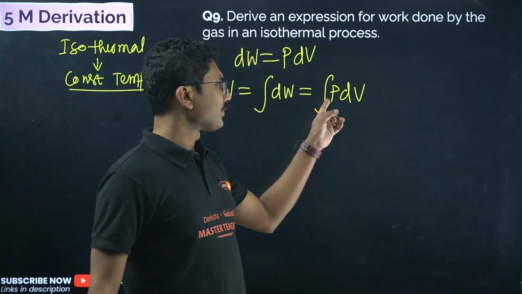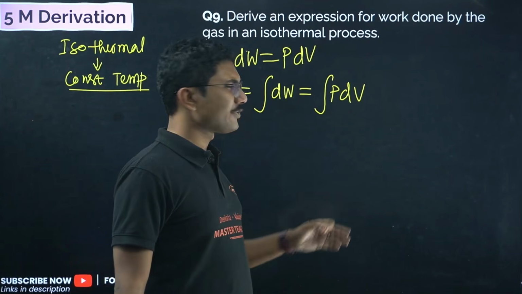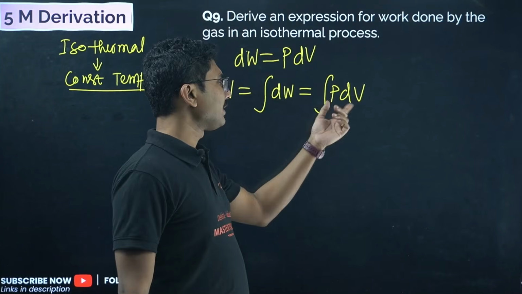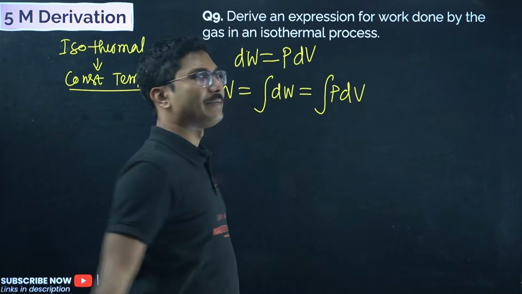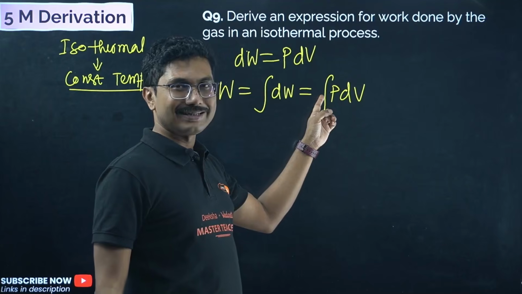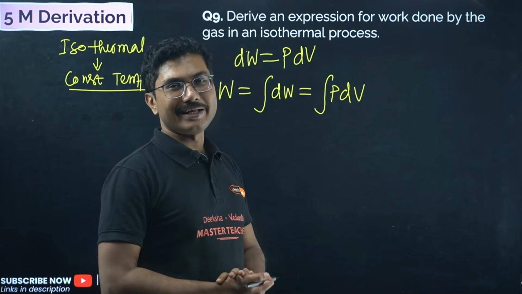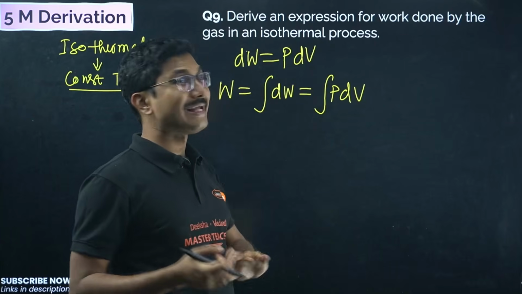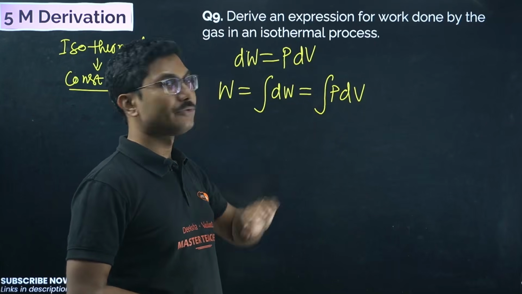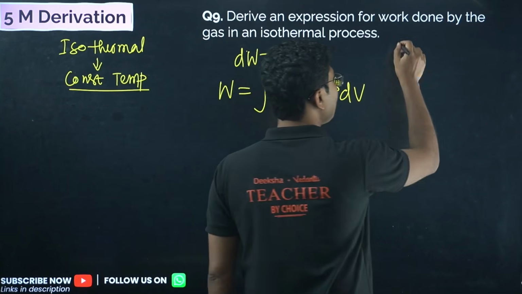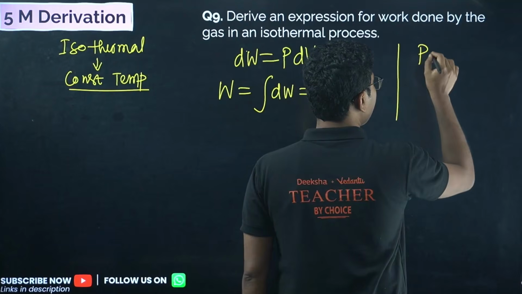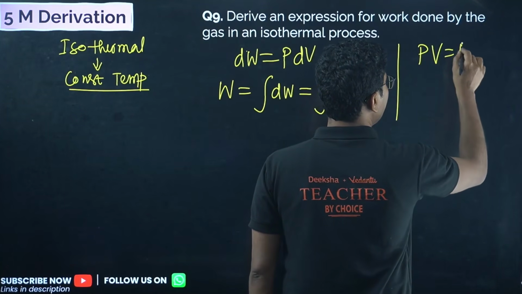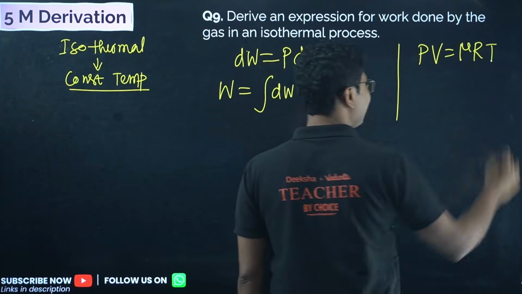So what you have to do, first of all, whenever you are differentiating or integrating, the variable and the differential should be of the same thing. Here one quantity is given, P, but we are integrating with respect to V. That is not allowed. So you have to replace P with something in terms of V. For that we will go back to our equation PV equals mu RT. I am taking mu in this case.